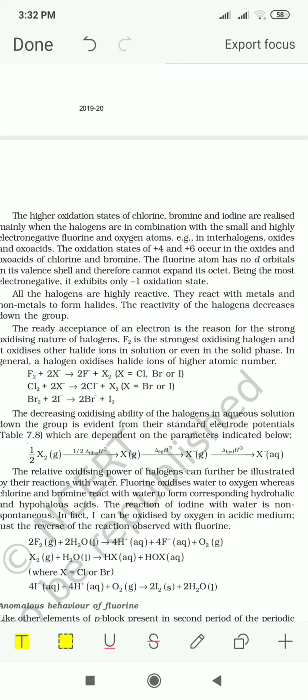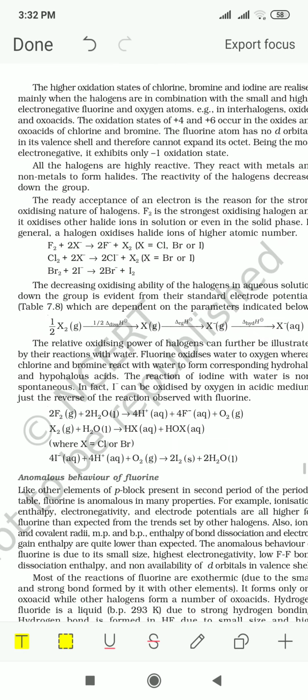Now all these halogens are highly reactive. They react with metals, they react with non-metals also. Then they are short of one electron, so they readily accept one electron. And when they are accepting one electron, it means they are good oxidizing agents. Fluorine is the strongest oxidizing agent.